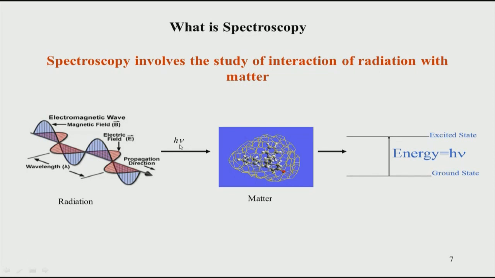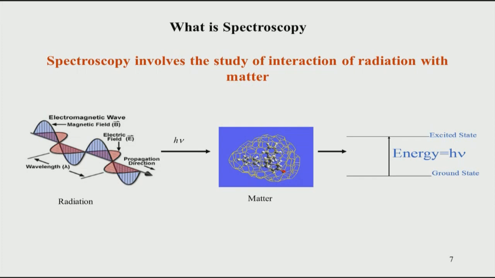So, the energy of one photon is h into mu, where h is what is called Planck's constant, and mu is the frequency of the wave. Whenever there is an electromagnetic wave, its energy is given by h mu. So, this energy h mu is now shone on the sample, and the sample then responds to this wave.